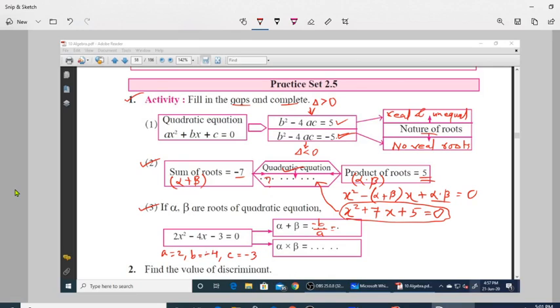So minus b upon a, that is minus of minus 4, so minus minus will give me plus 4, by a, that is 2. So this will become 2. So alpha plus beta is 2. Alpha into beta, that is the product of the roots, is c upon a. C is the coefficient of the third term upon the coefficient of the first term. C in our case is negative 3. A will remain as 2. So alpha plus beta is 2 and alpha into beta is minus 3 by 2. So this is your solution for this question number 1.